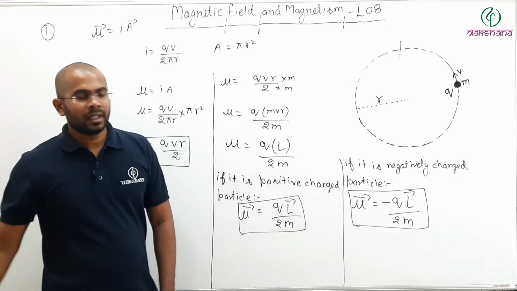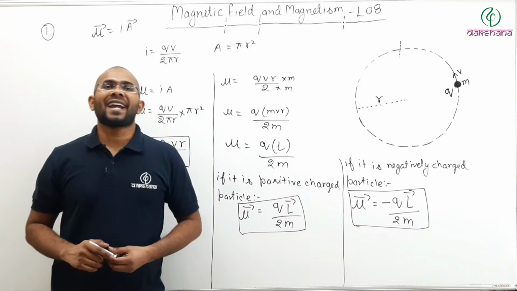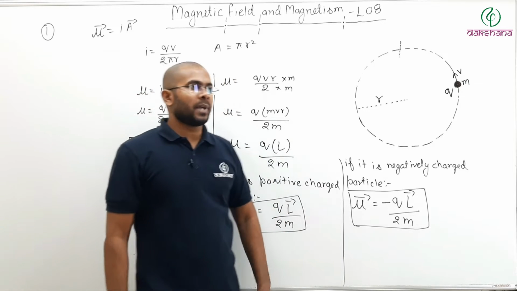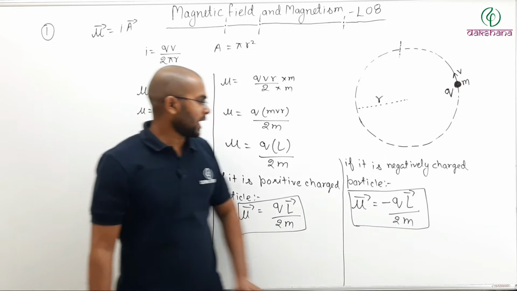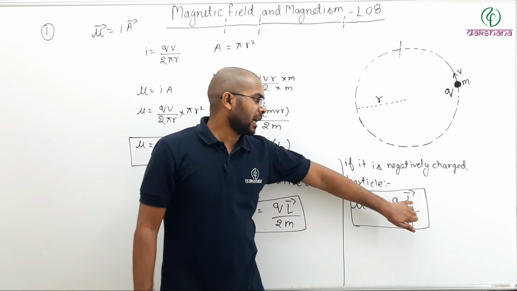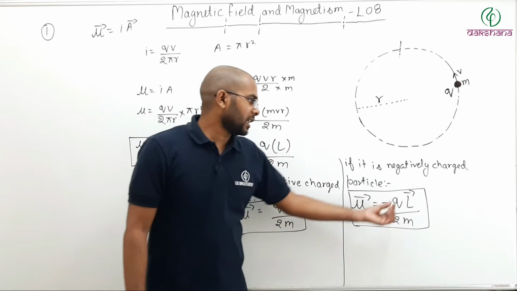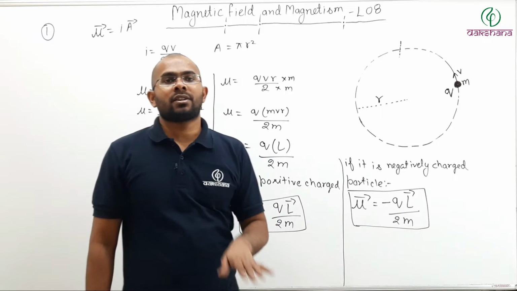Now remember, in this case, q is only the magnitude of your charged particle. Meaning, if you want to find the magnetic moment due to revolution of electrons, what will you write? Minus of e times angular momentum divided by 2 times the mass of the electron, where e is just the magnitude of the charge on the particle.